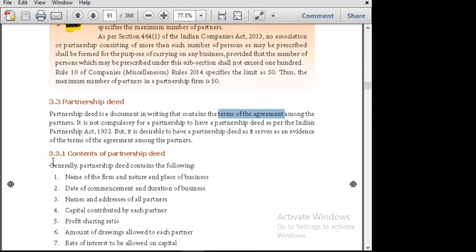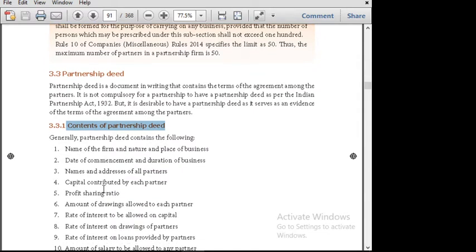First we will write this important 3 marks question, that is partnership deed content. First we have to write at least 7 points for the partnership deed. Name of the firm, which is more important, and nature and place of the business where they are going to set up the business, date of commencement. This information you have also learned in commerce.